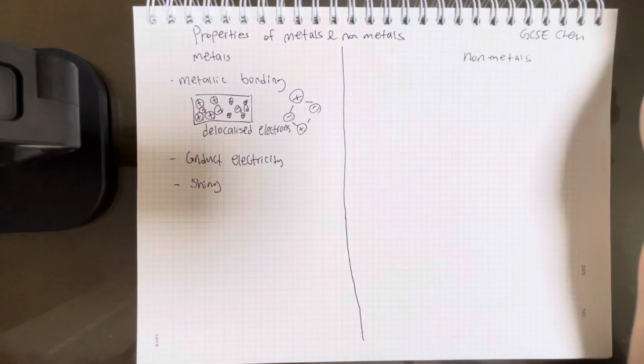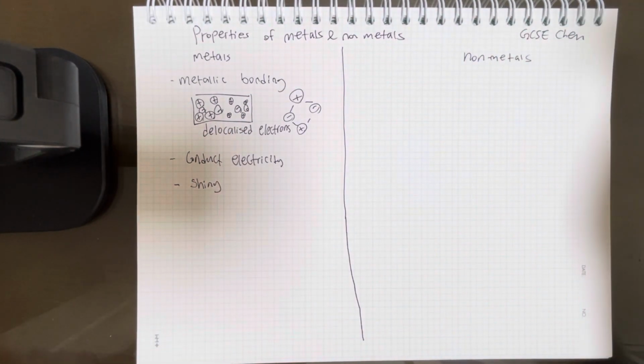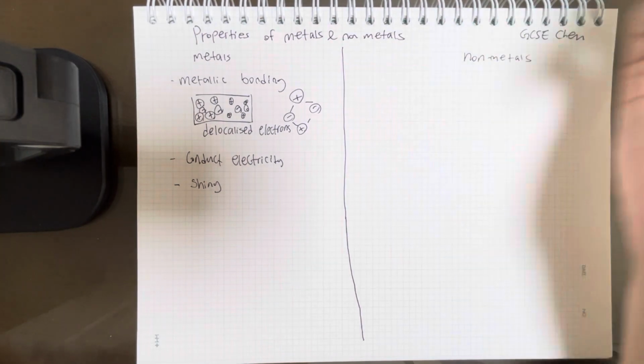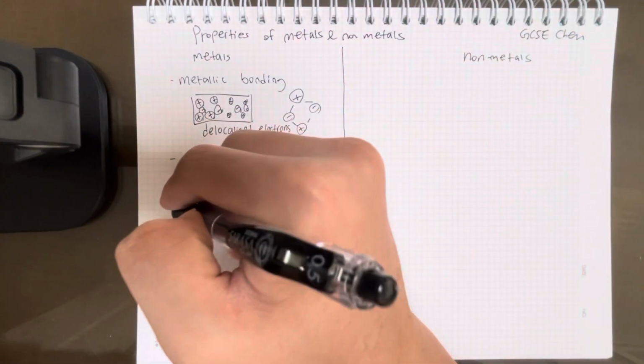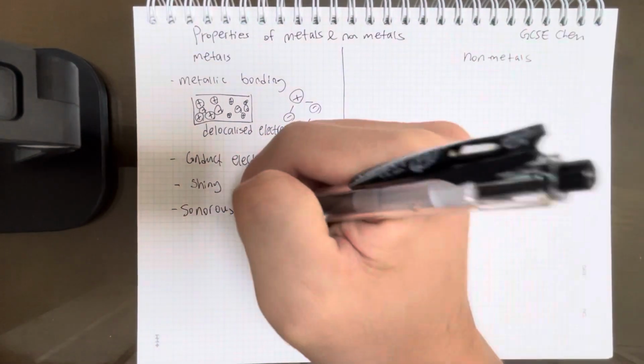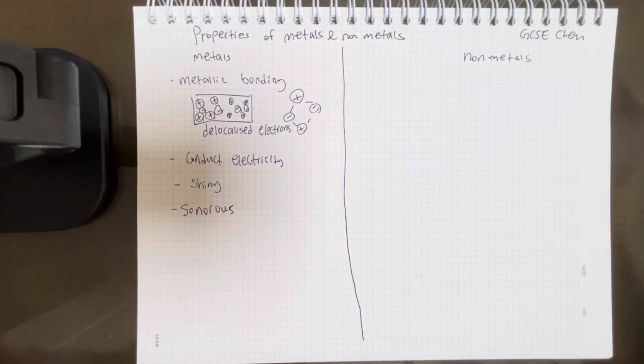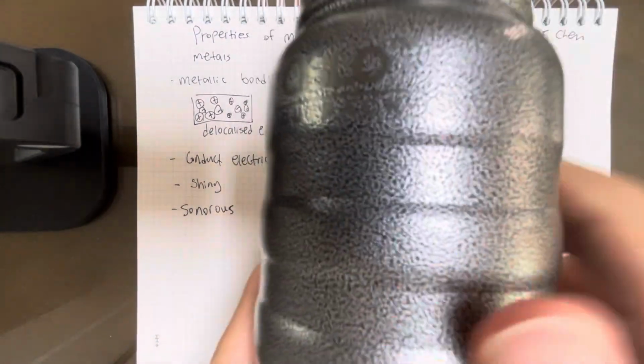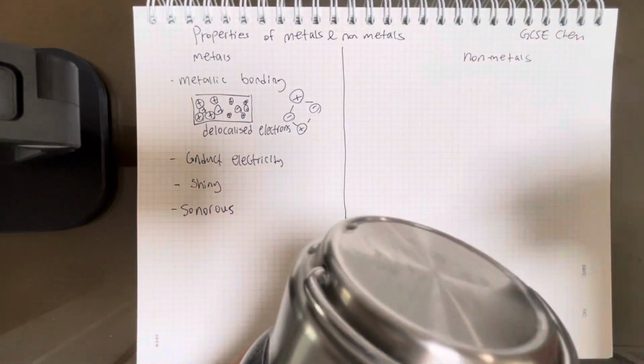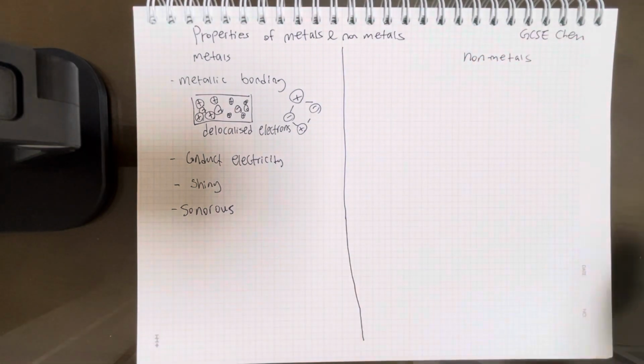And some other features of metals, we all know this, most metals are shiny. Just look at, what do you say, iron. Is iron shiny? Metals are shiny. Metals are also sonorous. So what does sonorous mean? Kind of sounds like sonar, right? Sonar radar. So it basically means ringing sound. These sonar radars emit pings. Ding, ding, ding. If you see some spy movies, you'll see submarines using sonar. So it's a ringing sound when hit, reflecting back. So sonorous just basically means it makes a ringing sound. So when you hit a metal bottle, like this one, this makes a ringing sound when hit, right?